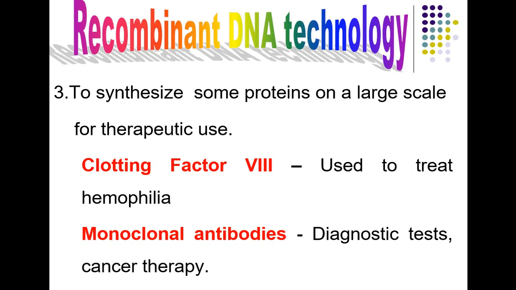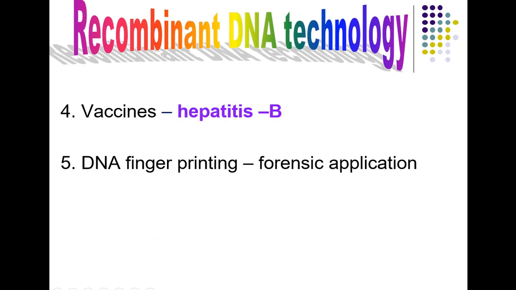These plates, I said, are coated with antigen or antibody. So antibody coated plates are produced. How are they produced? By getting the monoclonal antibodies. So how are we producing monoclonal antibodies in the lab? It is only by rDNA technology. So production of monoclonal antibodies which can be used for diagnostic test development, and to treat cancer, we produce by the same rDNA technology.